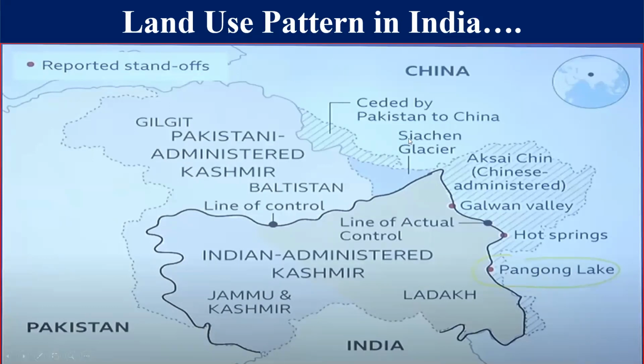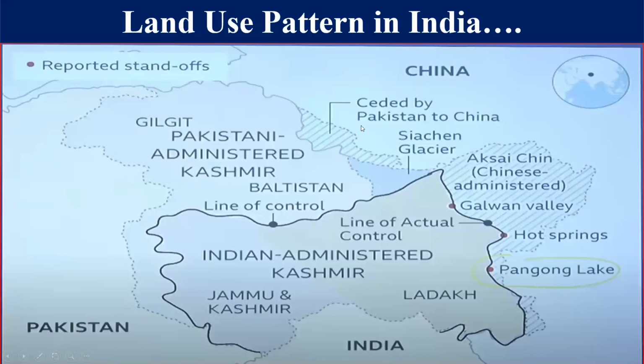Right now, see, this is the Siachen Glacier. This Siachen Glacier is under the control of India, and this is the highest war zone area, जहां पर बर्फ ही बर्फ पड़ती है. Now see this part, ceded by Pakistan to China.